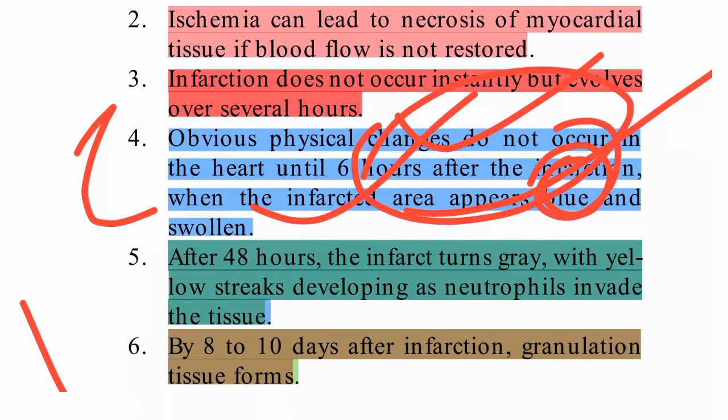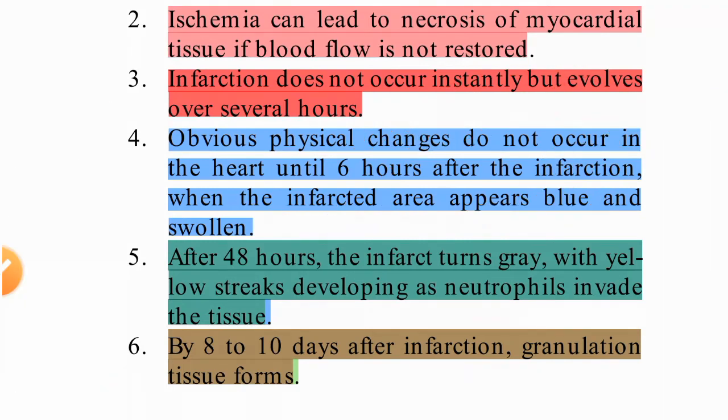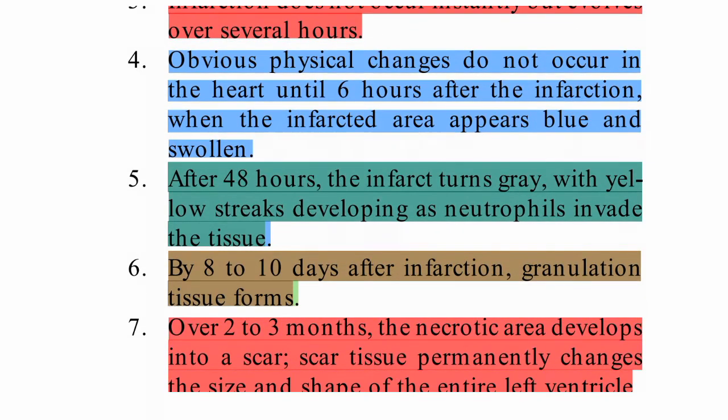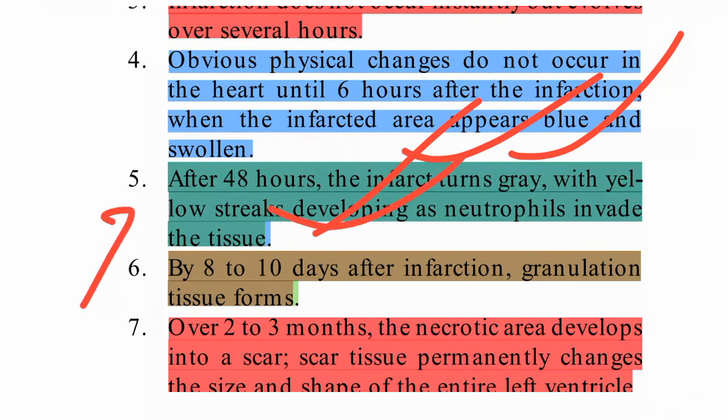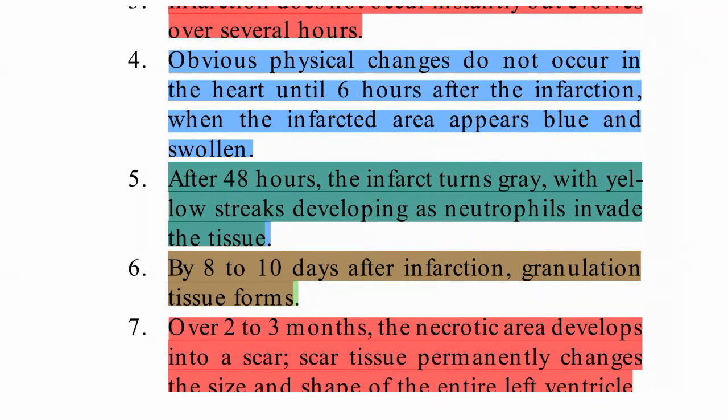Because the oxygen supply is not there, so cyanosis will be there in that region. After 48 hours, the infarct turns gray, with yellow streaks developing as neutrophils invade the tissue. So neutrophil deposition will be there within 48 hours.